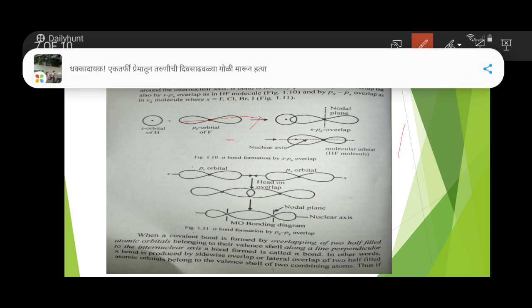That means the head of a px orbital overlaps with the head of another px orbital, so that overlapping will be head-on overlapping, which results in the formation of a covalent bond. But at that time, when p orbitals combine, there will be formation of a nodal plane, a plane where the probability of finding an electron is very less.